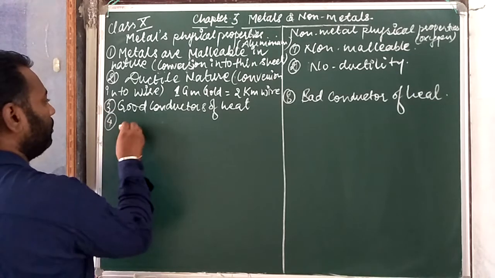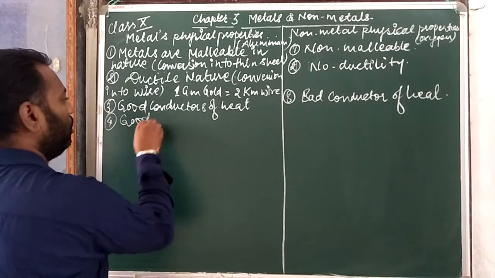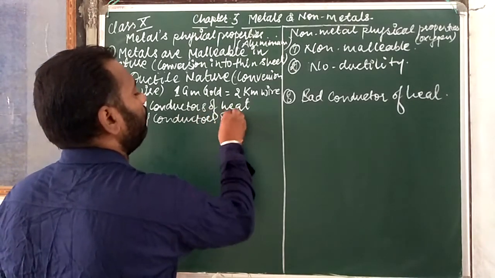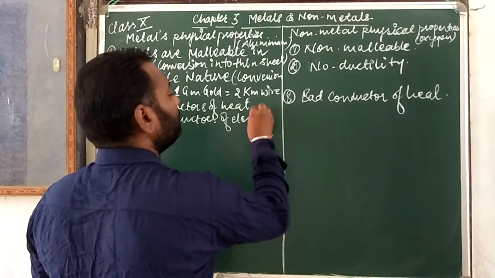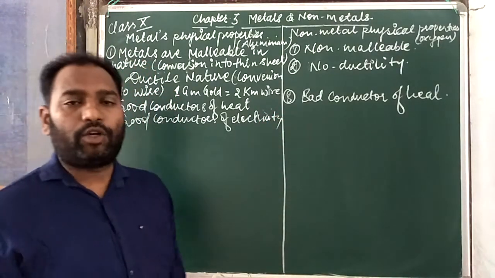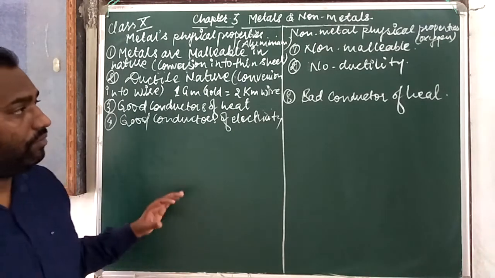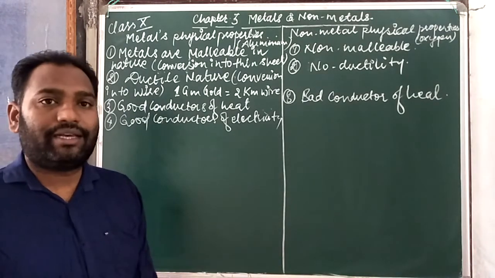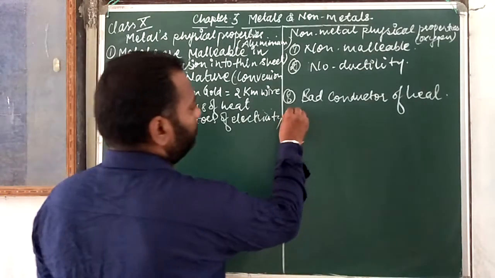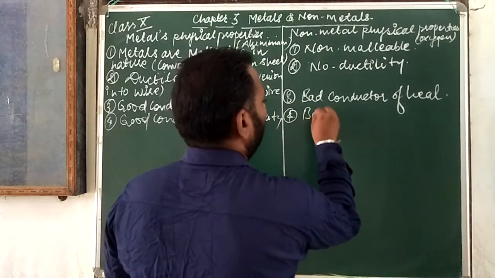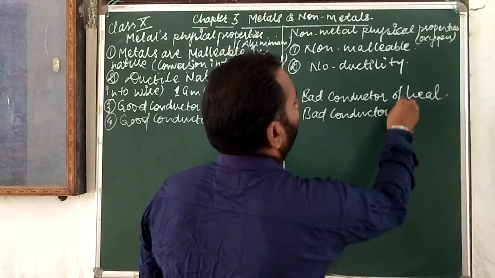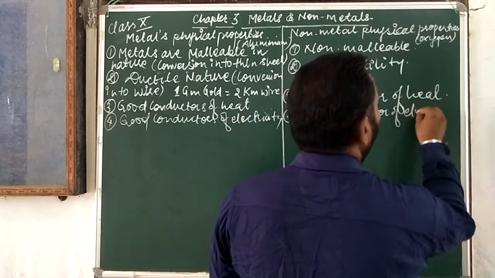Fourth one is good conductors of electricity. That's why generally we are using metallic wire, like copper and aluminum, for wiring purposes, to transfer electricity from one place to another place, and non-metals are bad conductors of electricity.